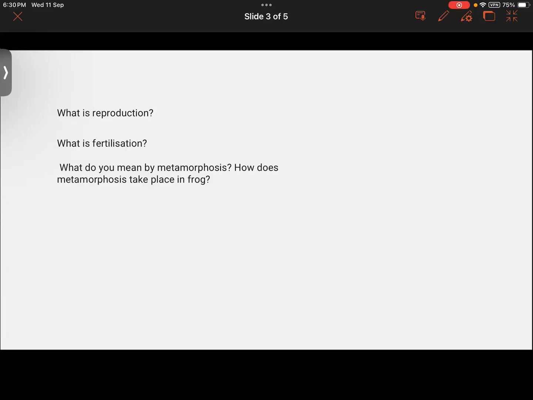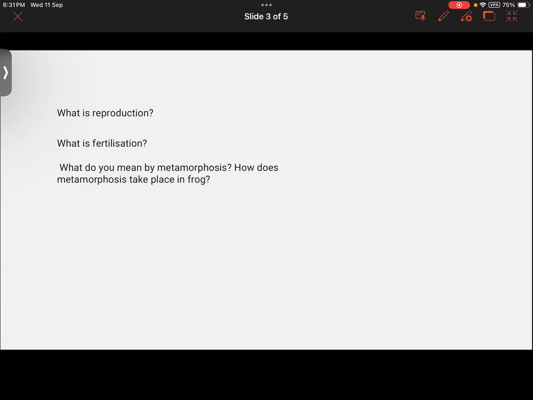What do you mean by metamorphosis? The life cycle of an organism is called metamorphosis. So it will mean that we also go through metamorphosis? No, we don't. Humans don't go through metamorphosis.